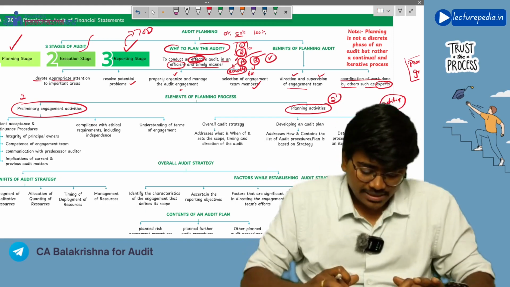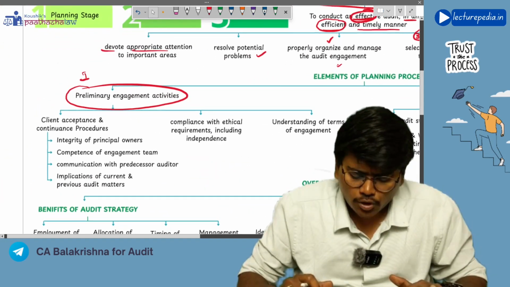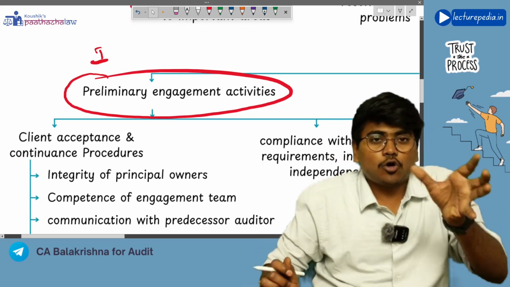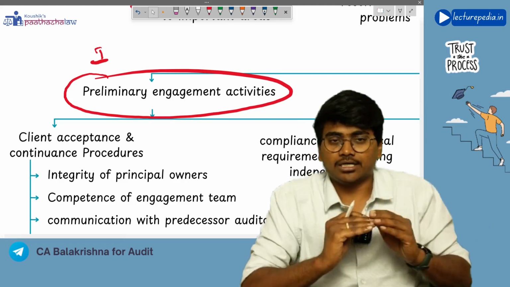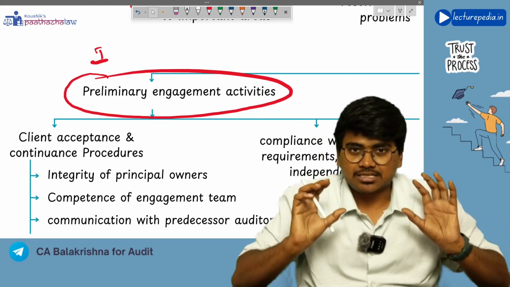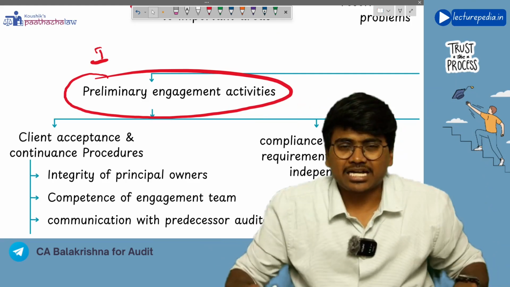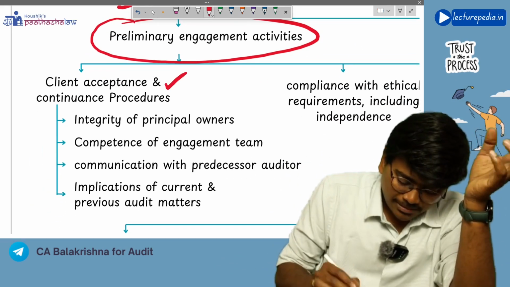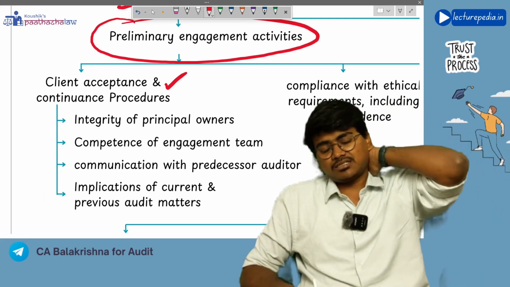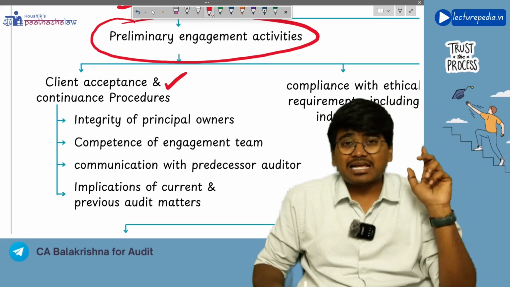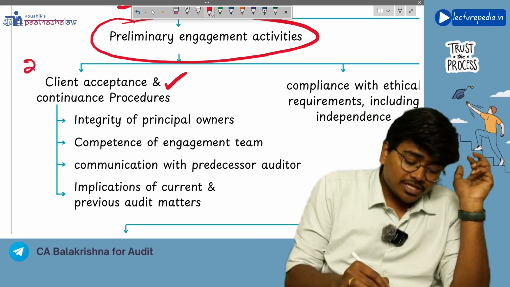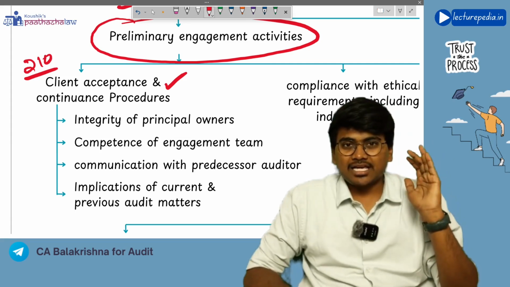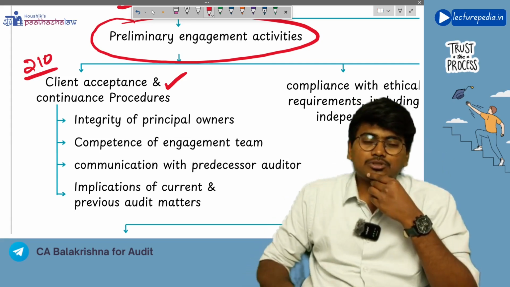First of all, preliminary engagement activities. So what is meant by preliminary engagement activities? Preliminary means before doing the audit, you will perform certain activities. Those are known as preliminary engagement activities. So the first thing that you will do is client acceptance and continuance procedures. If you see, we have discussed client acceptance and continuance procedure even in SA 210, agreeing to the terms of audit engagement. So what are the client acceptance procedures that you will perform?